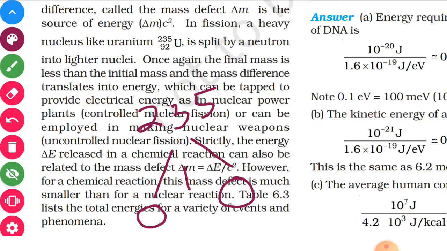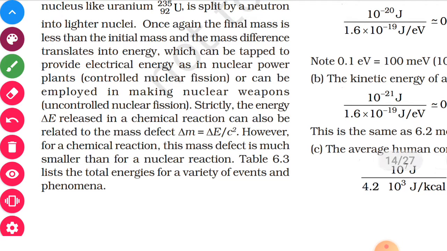The mass of these two fragments is less than this value, and this mass which has disappeared, that mass is converted into energy. So this way mass can be converted into energy.